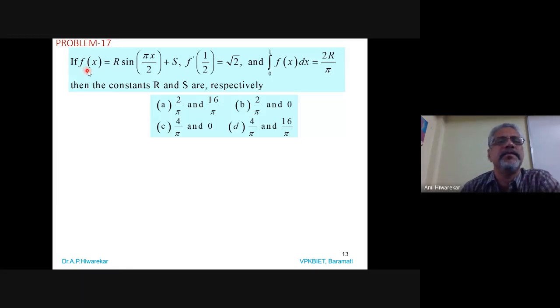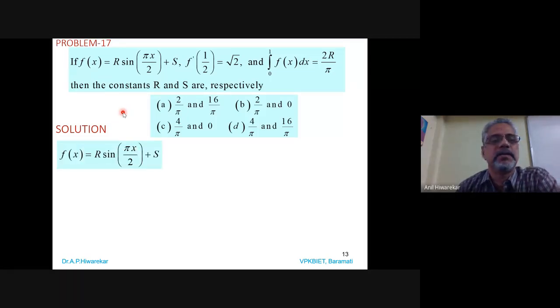So the next problem is: if f of x is r times sine of pi x by 2 plus s, and f dash of 1 by 2 is root 2, and the integration of f x dx from 0 to 1 is 2r by pi, then the constants r and s are respectively: 2 by pi and 16 by pi, 2 by pi and 0, 4 by pi and 0, 4 by pi and 16 by pi. These are the options given. So here constants means obviously r and s are constants. What do you have to do? We have to solve this according to the requirement.